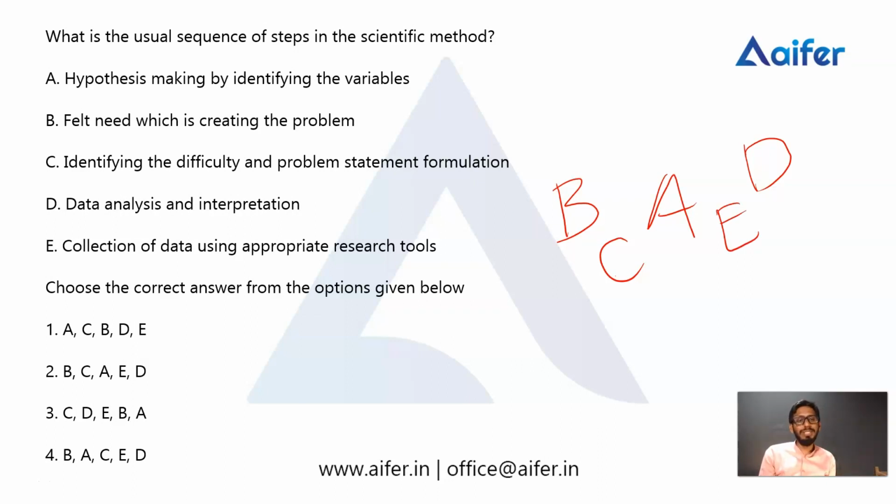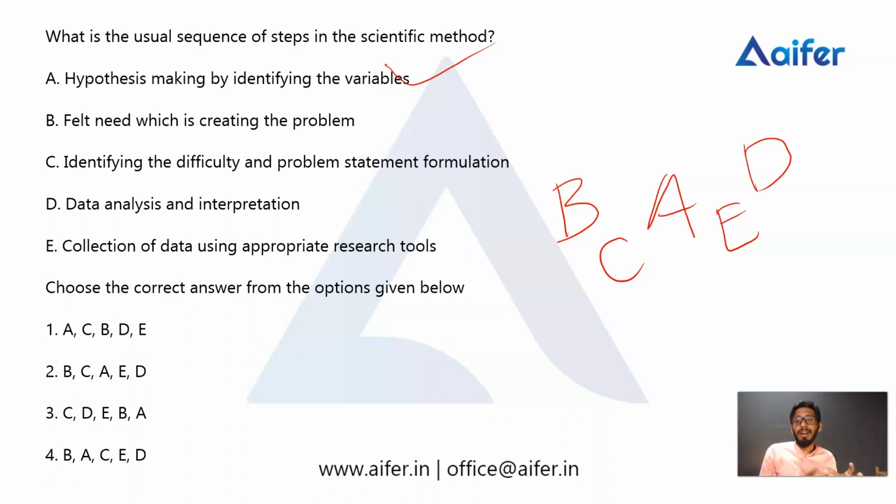The first one is B, felt need, which is creating the problem. At first we feel a particular problem. After that, identifying the difficulty and problem statement formulation, we formulate the problem statement. Then hypothesis making by identifying the variables, which means based on the problem we make a hypothesis. We make an assumption about the solution.